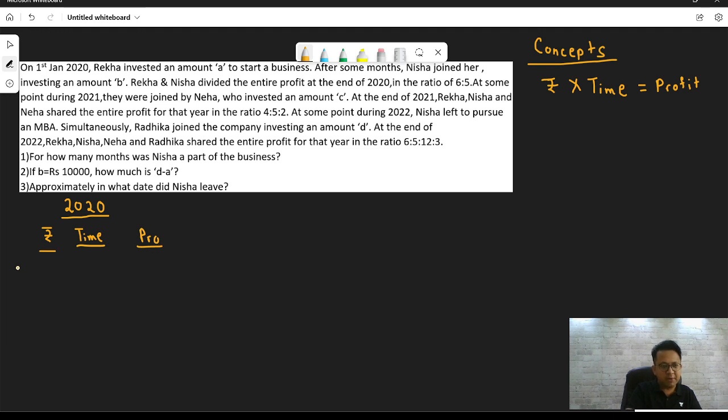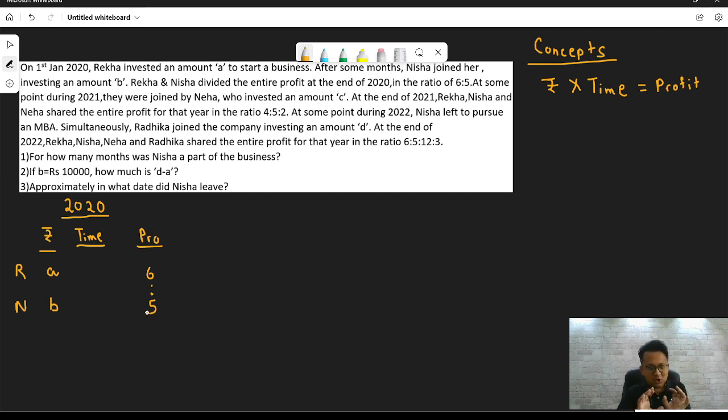So who are we talking about? We are talking about Rekha. Rekha invested an amount A. What is the amount? We don't know, but let's call it A. After some months, Nisha joins her, investing an amount B. Rekha and Nisha divided the entire profit at the end of 2020 in the ratio of 6:5. So this money is being divided in the ratio of 6:5.